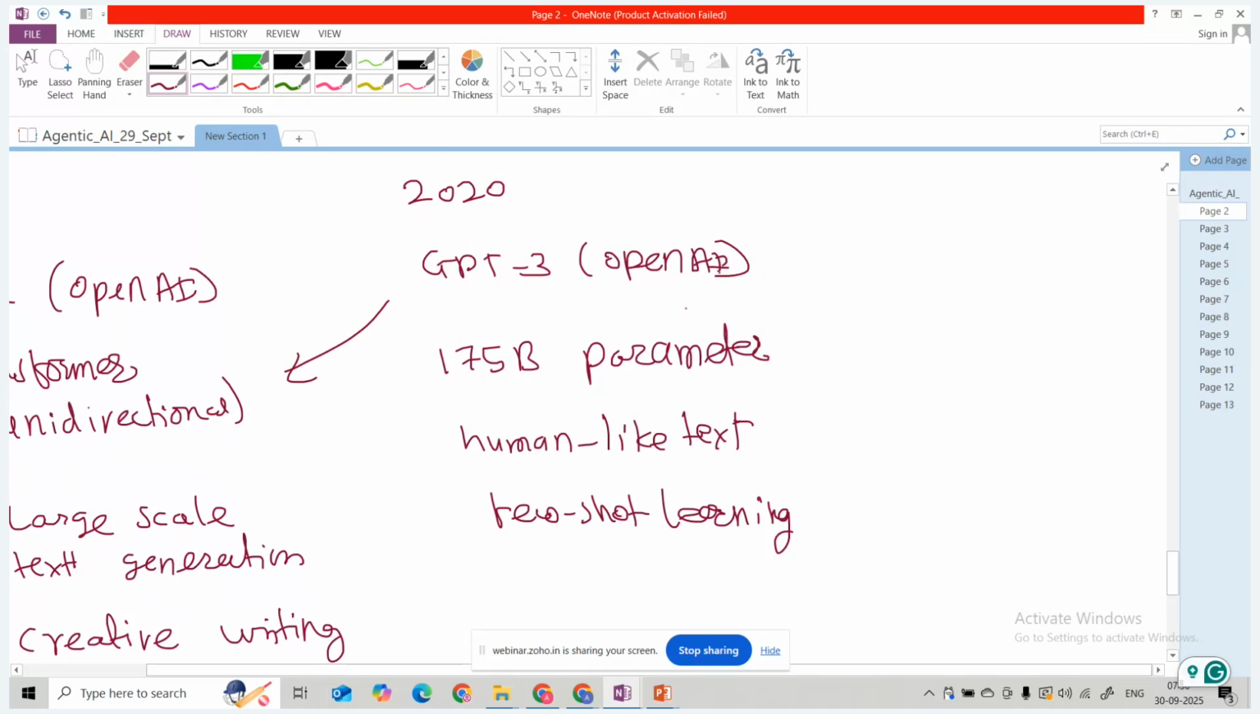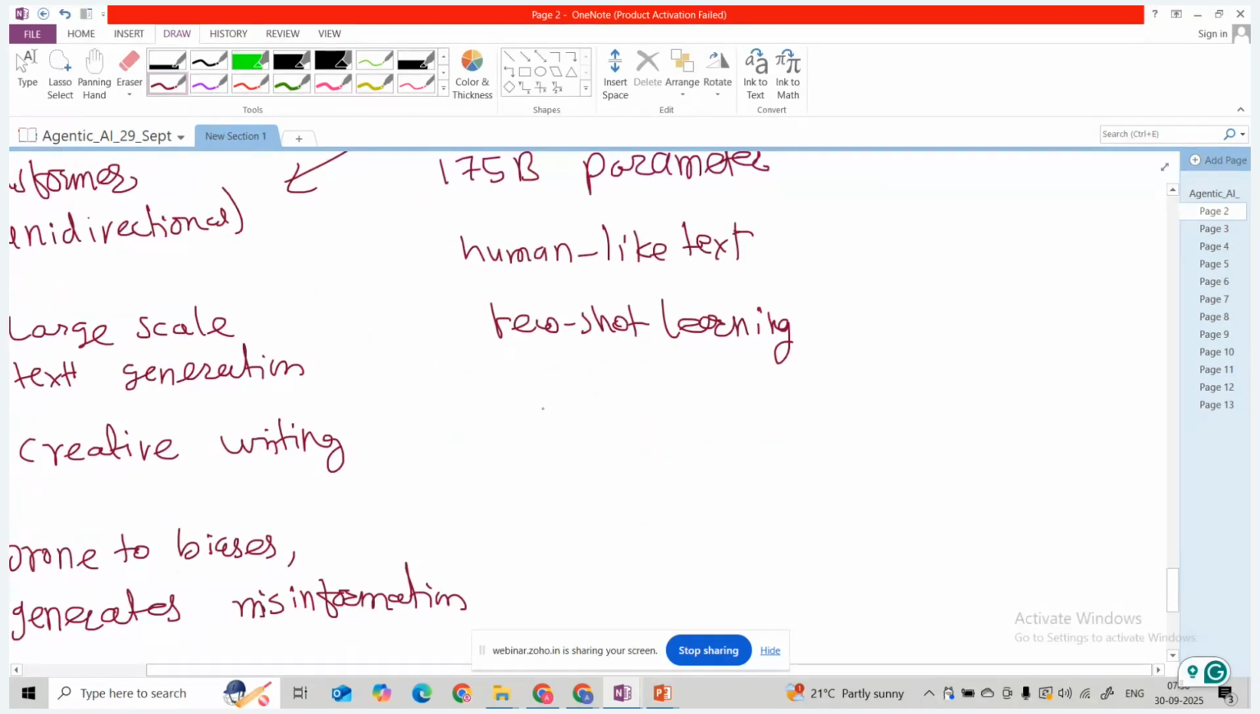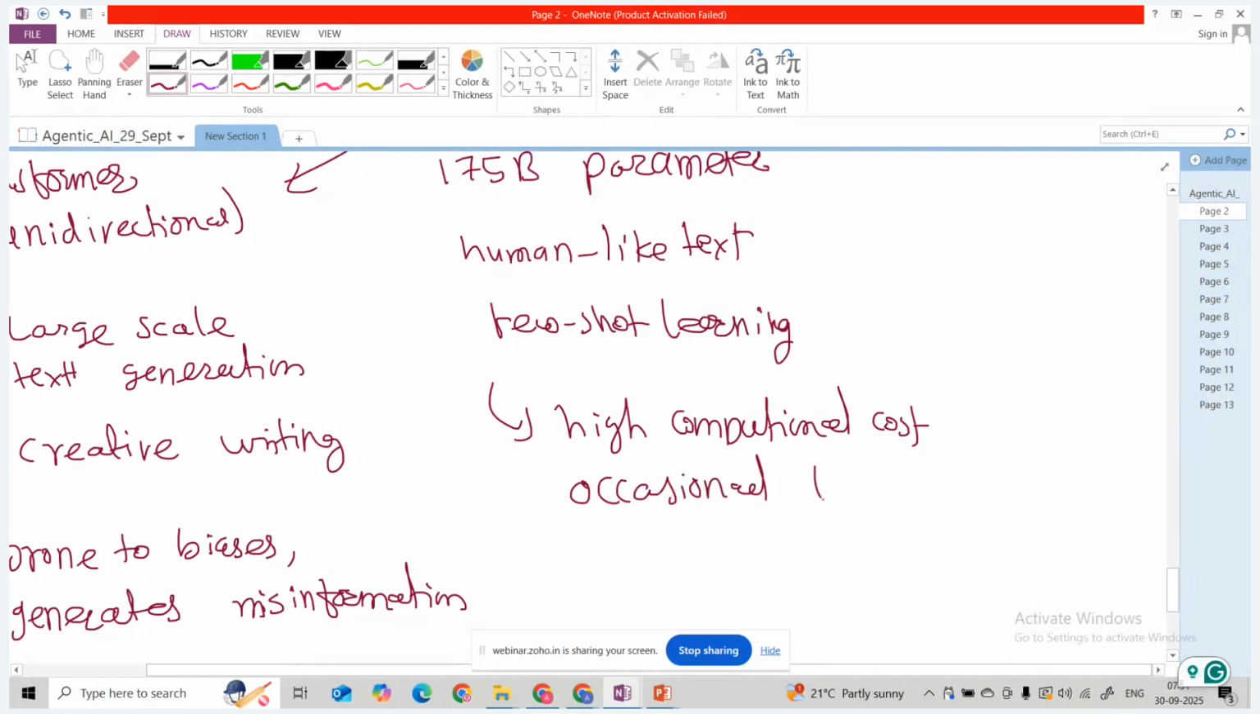These are some limitations: high computational cost, and occasionally it will make factual errors. This GPT-3 model had some limitations. High computational cost, and the other limitation was the factual errors. Occasionally it will make factual errors.